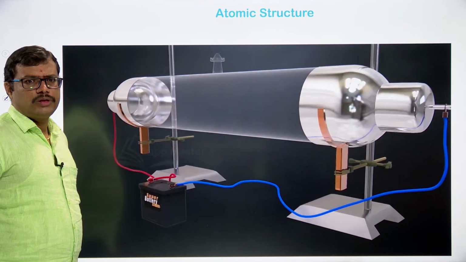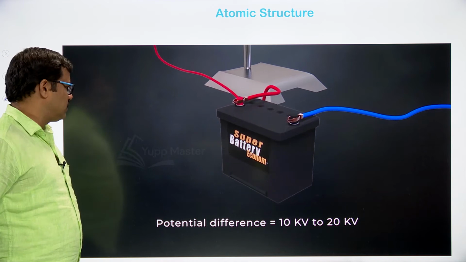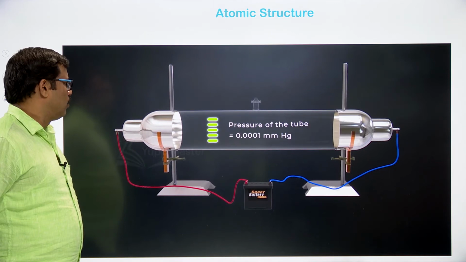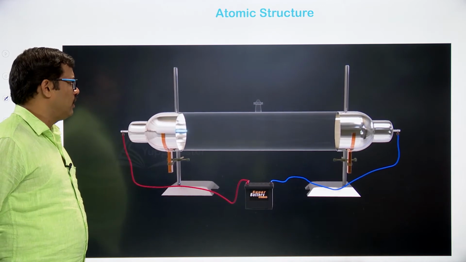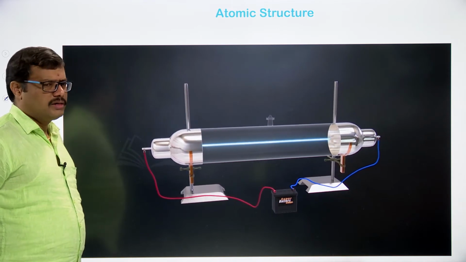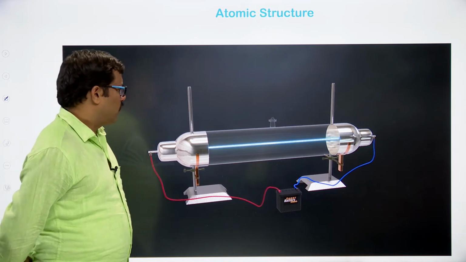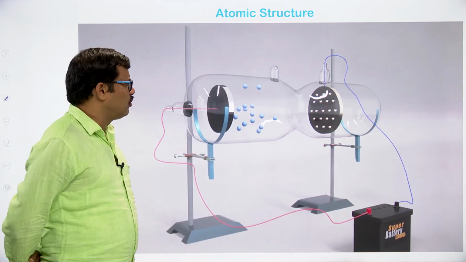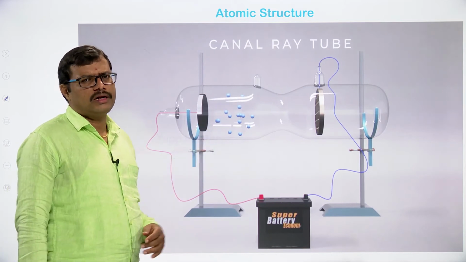And when you observe this, a high potential difference is applied across the metal plates, and thereby the particles can move, and the pressure of the tube is decreased to 0.001 mm of mercury. When high voltage is applied across the battery, particles start moving from one to the other, and they are moving in a straight path. The same way the protons are also moving in a straight path. They will deflect only when they are going to be obstructed by something.